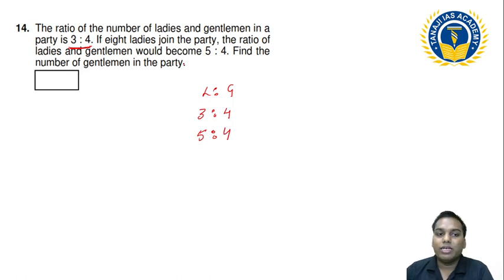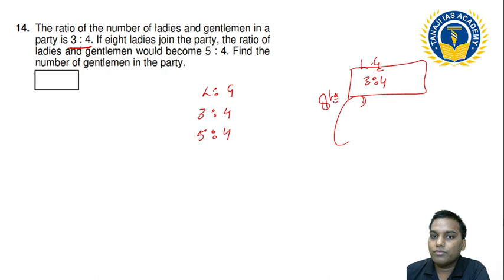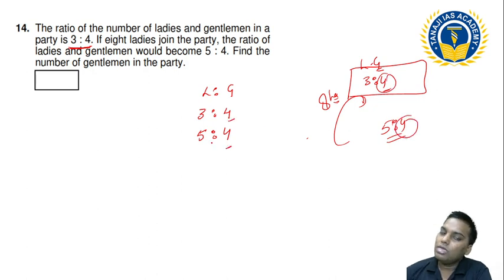Find out the number of gentlemen in the party. Now please understand, this question can be done with the help of options, but here the options are not given, so I am just telling you the method to solve it. See, ये पार्टी है, पार्टी में पहले 3:4 में लेडीज और जेंटलमैन थे, 8 लेडीज और आ गई, जेंट्स में तो कोई चेंज हुआ नहीं, तो 4:5 हो गया. इसका मतलब है जेंट्स रिमेन सेम, इसका मतलब है कुछ नहीं करना आपको.